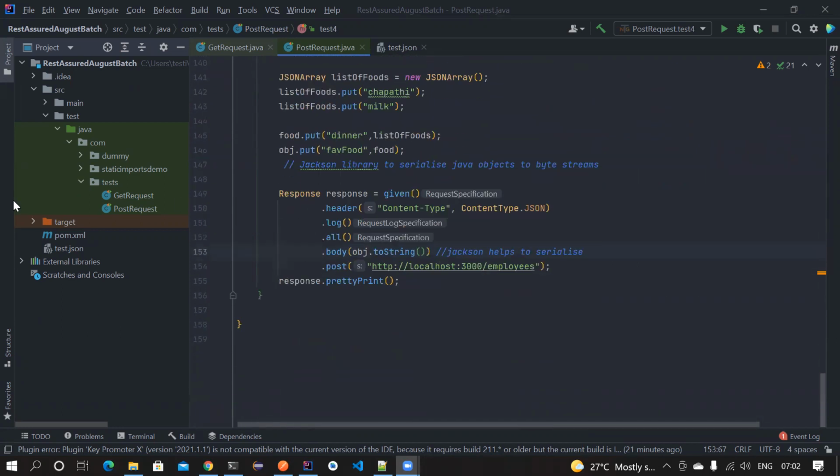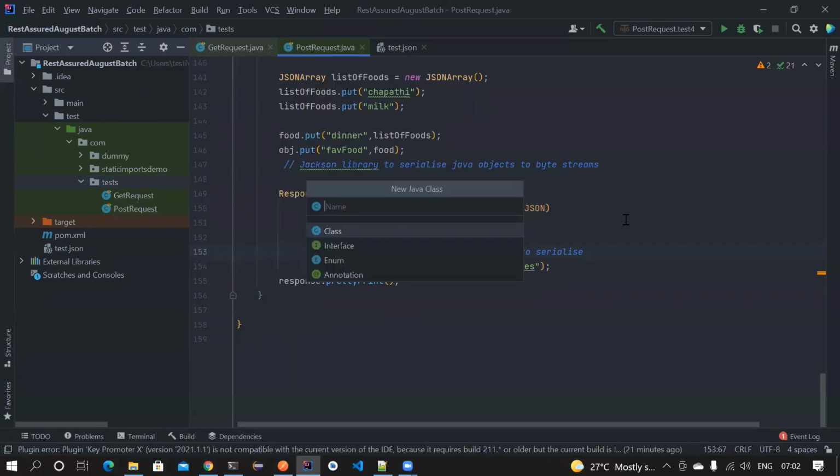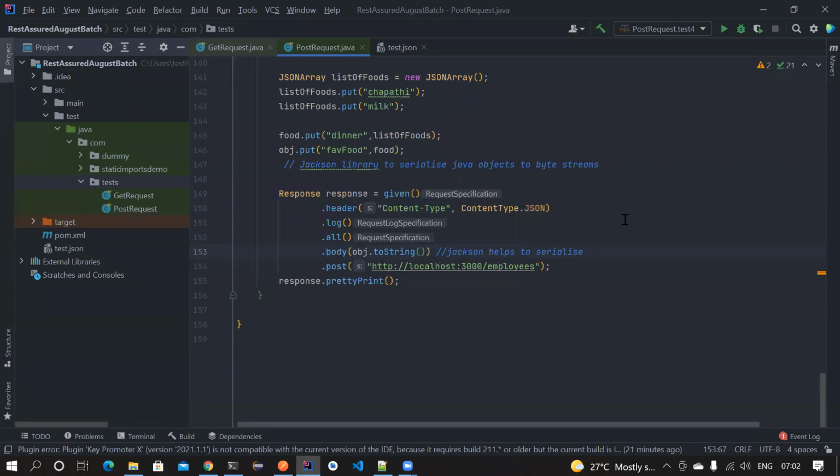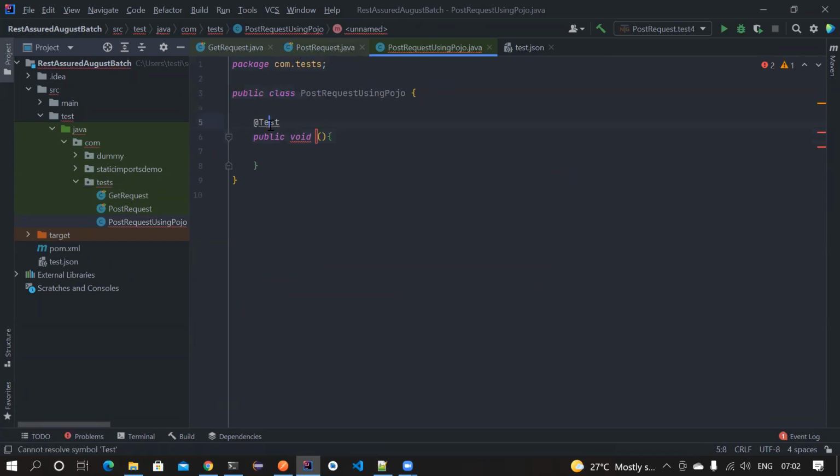Maybe for that I'll create a new class. Let's create a new class, PostRequest using POJO. And here, Maven, let me create. One question I forgot to ask.